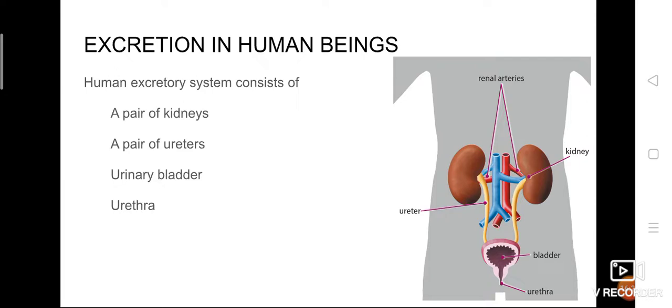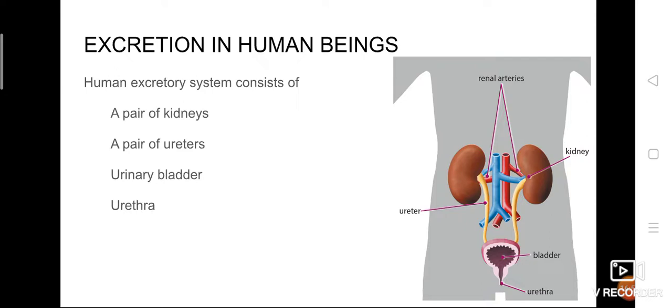But what about the waste product I was telling, urea could be a waste product of our body, isn't it? So how does the urea get eliminated from our body? The urea gets eliminated from our body in the form of urine. So urine shows the result of the process of excretion. So excretion takes place with the help of urine. Okay. So it contains waste products of our body.